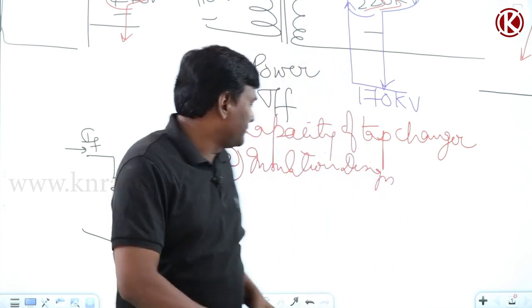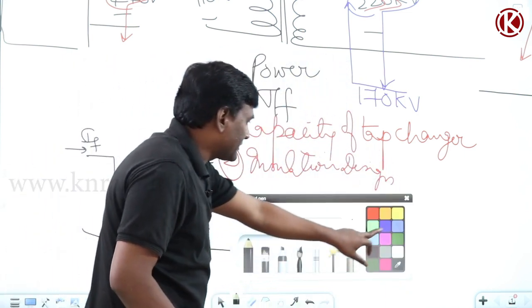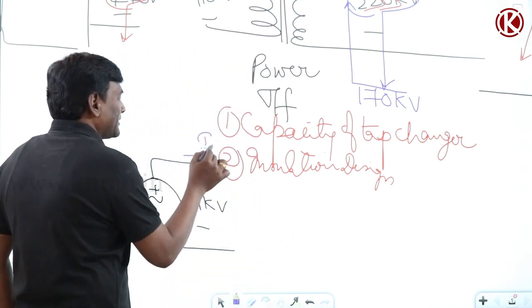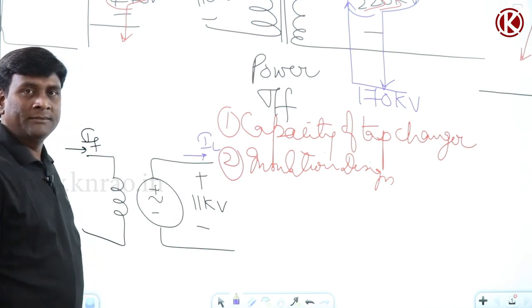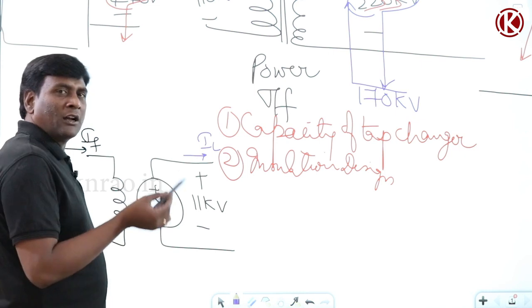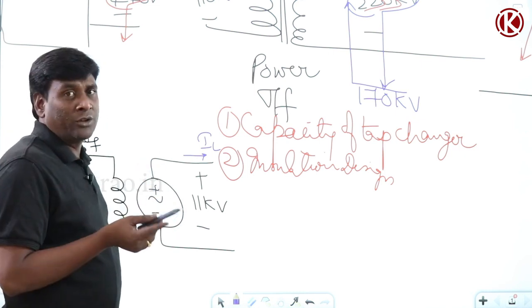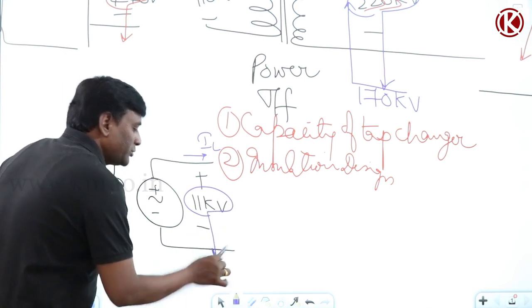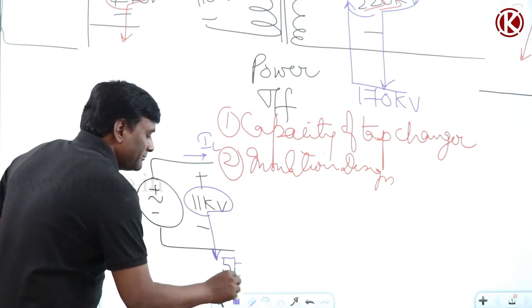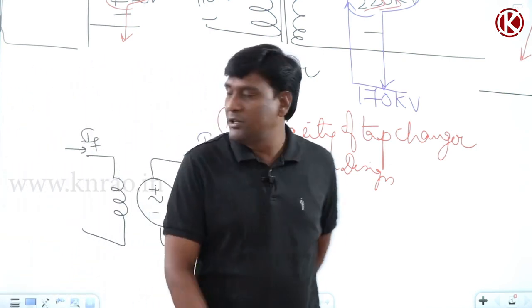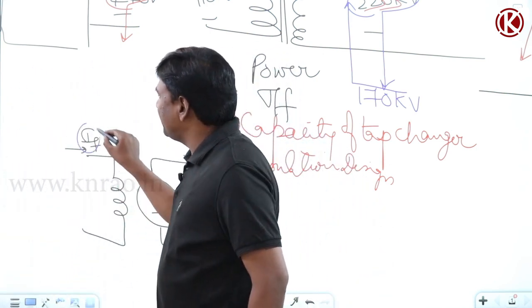Now for example, if load is connected, load current flows. Under that condition, of course, in an alternator not only leakage but also armature reaction will be there. We will see that in the alternator. But anyway, this 11 kV is reduced to, for example, 5 kV. Under that condition, what will you do? You are going to increase the field current.